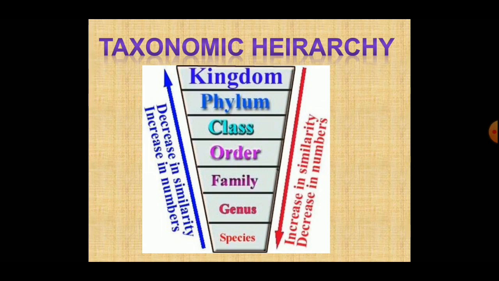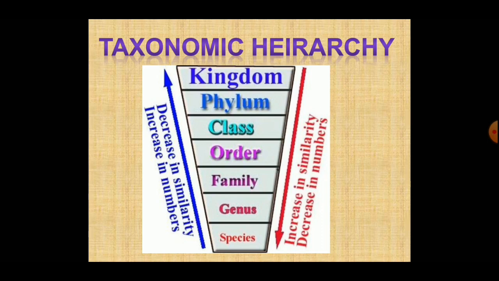The closely resembling species are placed in a taxon called genus. The plural of genus is genera. The closely resembling genera are placed in a group called family.